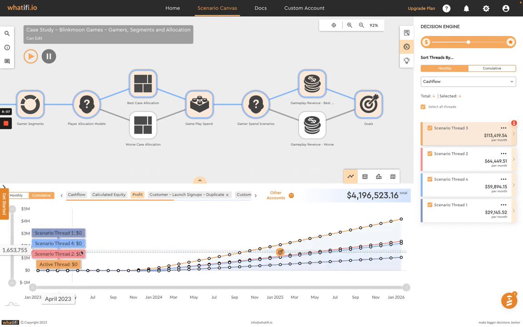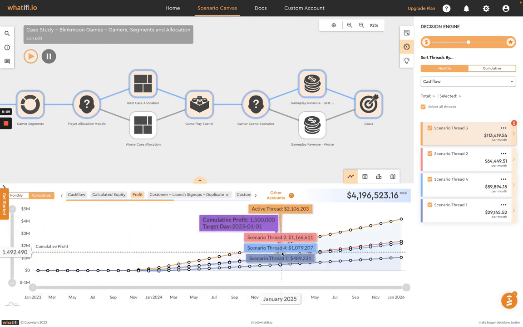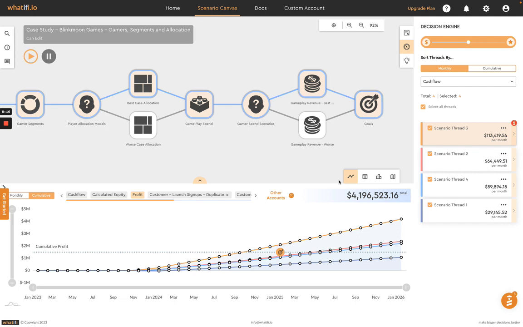And here you can see our goal. So we set a goal here of having $1.5 million in profit effective the beginning of January. And we can see from our 4 scenarios, only one of them, this orange scenario here, the best case allocation and the best case revenue, actually exceeds that goal. The other 3 all fall short of that goal.